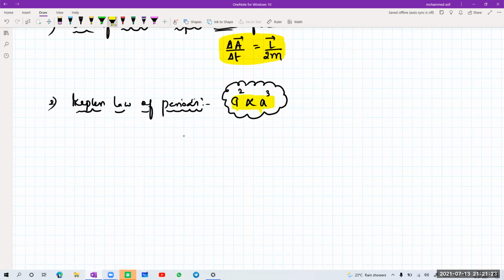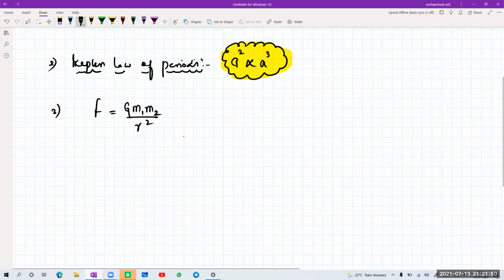Next one is nothing but the law of periods, in which the square of the time period is directly proportional to the cube of the distance, or we can say the radius of its rotation. Then the third one is very important again, Newton's law of gravitation. So tell me, what is the formula, beta? Force is directly proportional to the product of masses and inversely proportional to the square of the distance. So F is equal to G m1 m2 divided by r square.